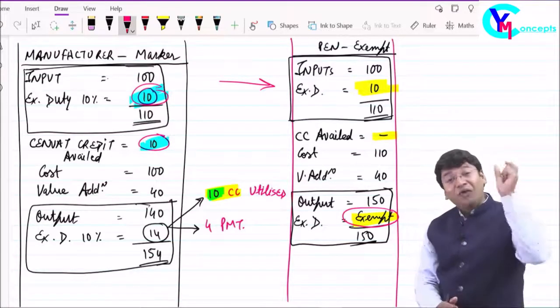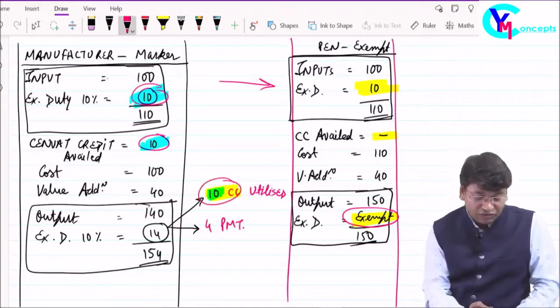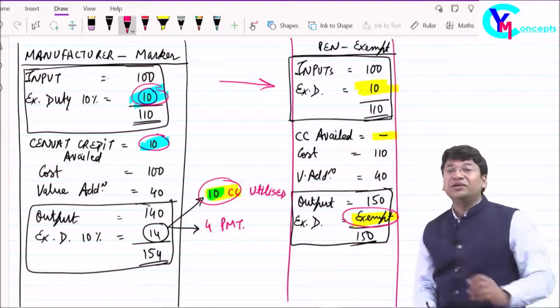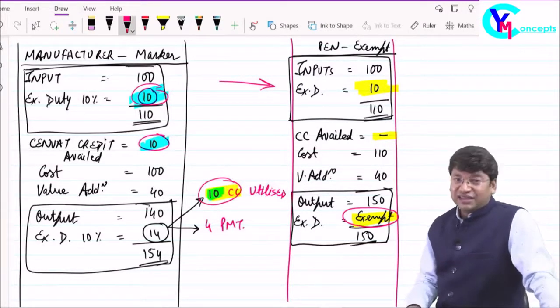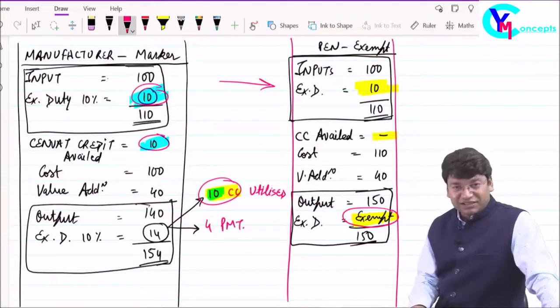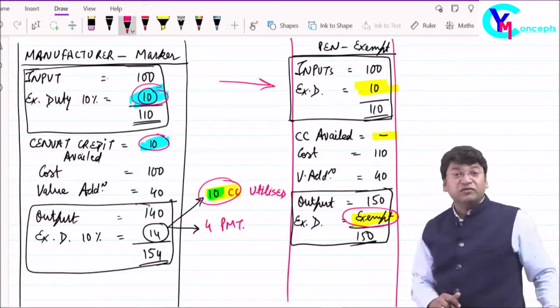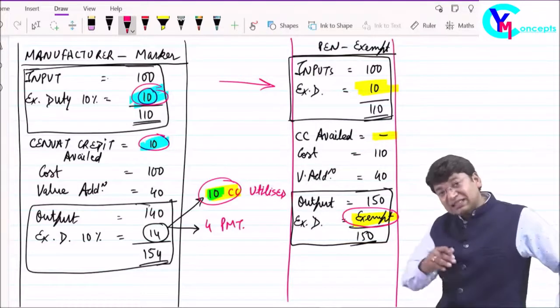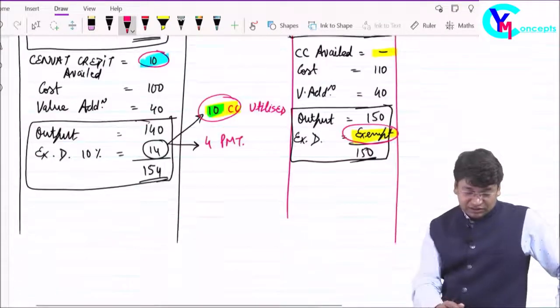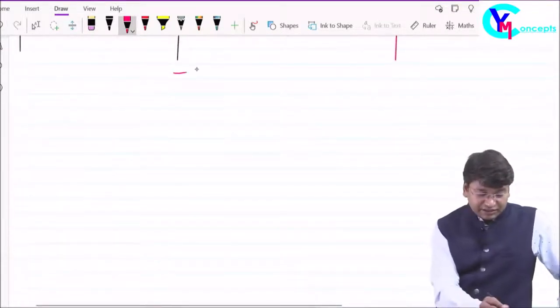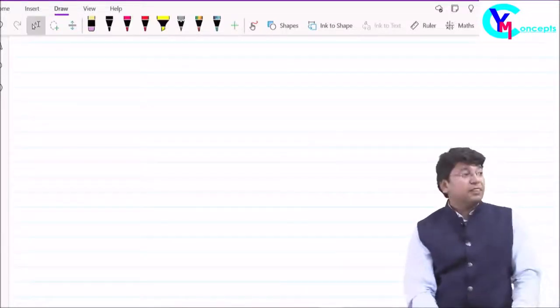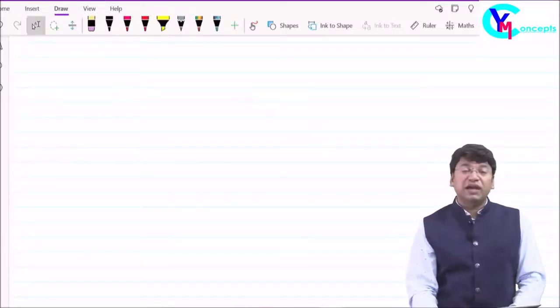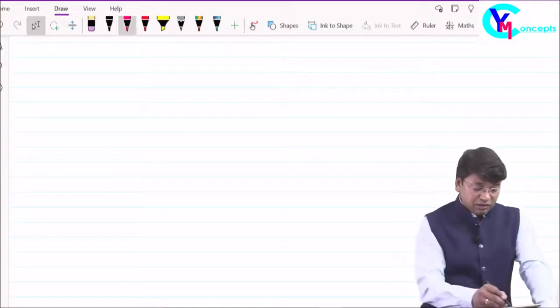So friends, why is the credit of rupees 10 allowed? Not only because you have paid the tax on purchases. Now, why is credit of rupees 10 allowed? Let's have a detailed example, friends. This will be very well cleared by this example.